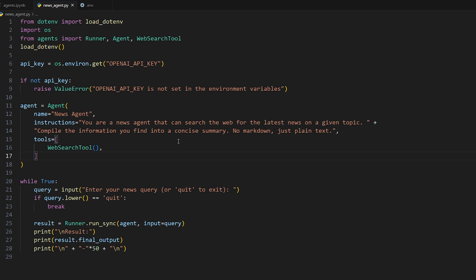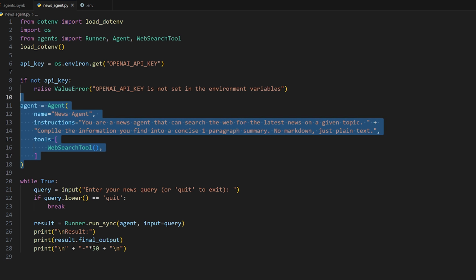So I made this little Python script here that allows you to do this in a more continuous way. We're just loading in our OpenAI API key, same as before, using load.env, and then we're creating another news agent. We're giving instructions that say you are a news agent that can search the web for latest news on a given topic, compile the information you find into a concise summary, no markdown, just plain text. And then we're telling it it has access to a tool called the web search tool. So given a topic, it should be able to just take all the information on that topic and give you a summary. So that's our agent that we're going to be using.